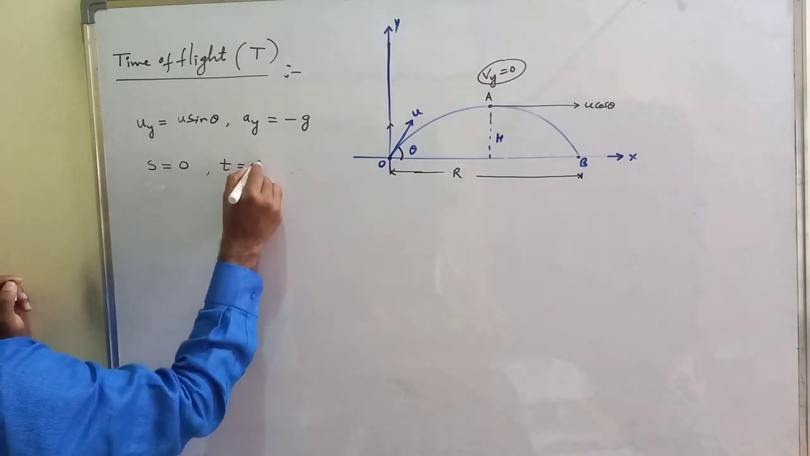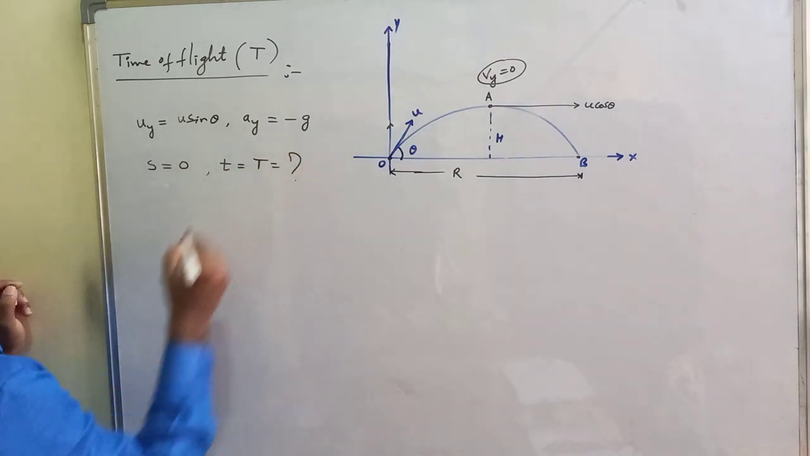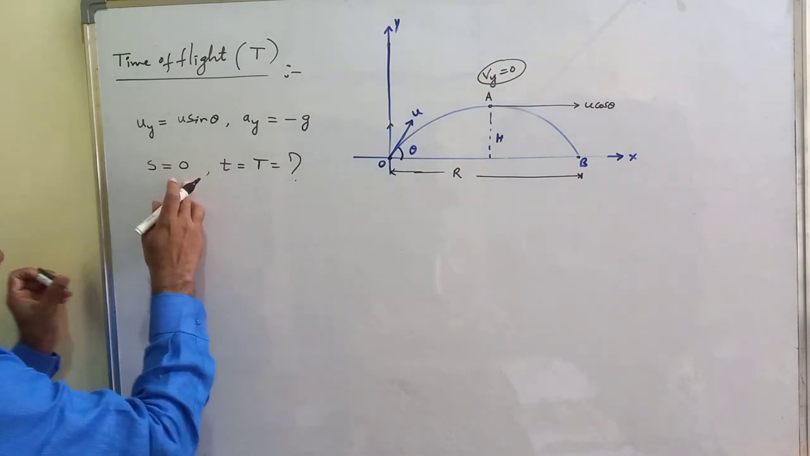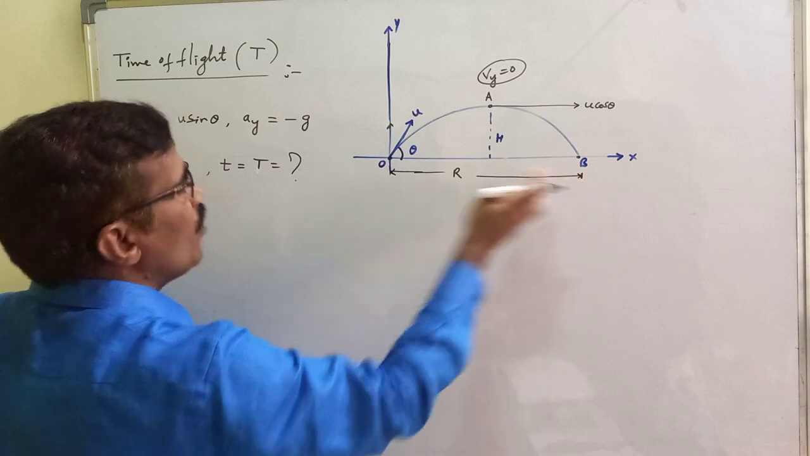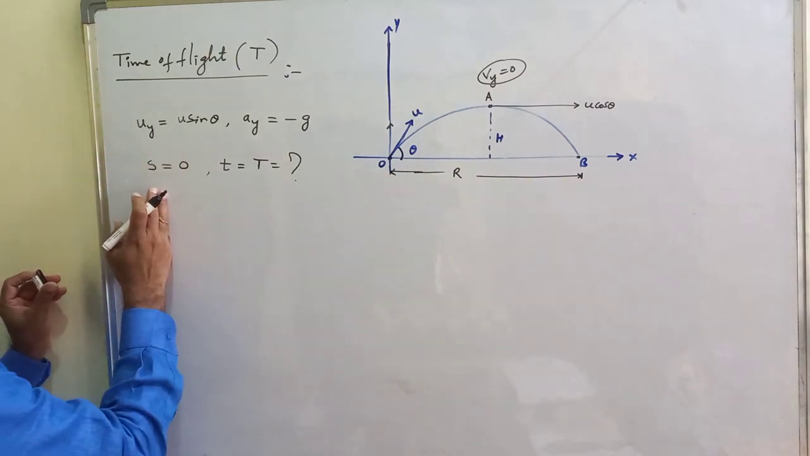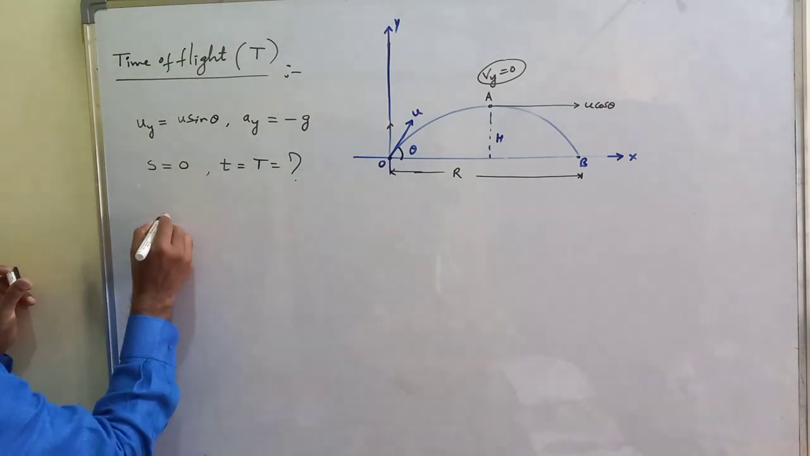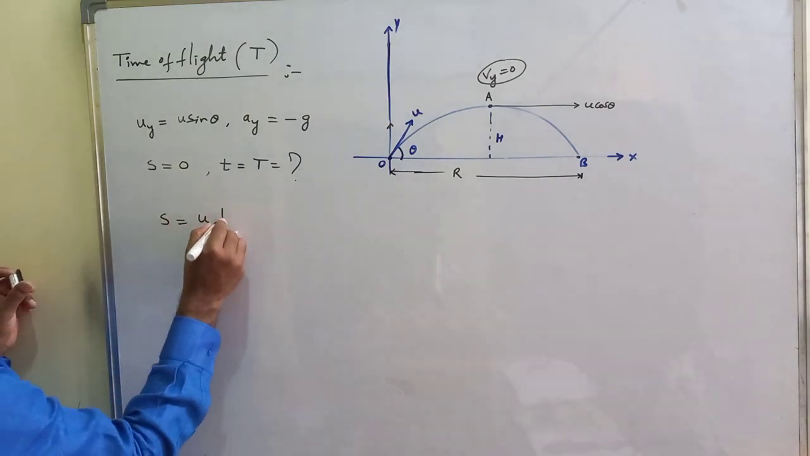Then time t equals capital T, and s equals 0. What is s? The vertical displacement. When it reaches point B, the vertical displacement is 0. Then the time taken is the time of flight. We use s equal to ut plus half at square.